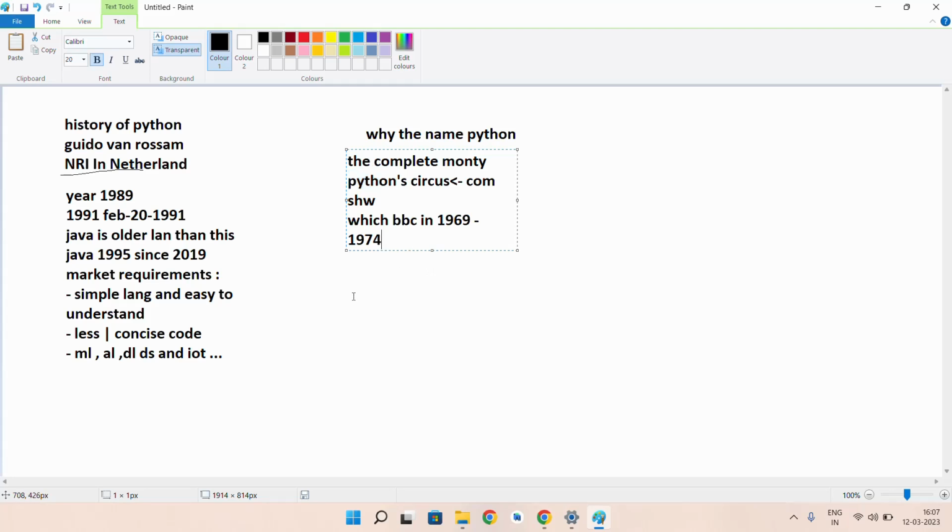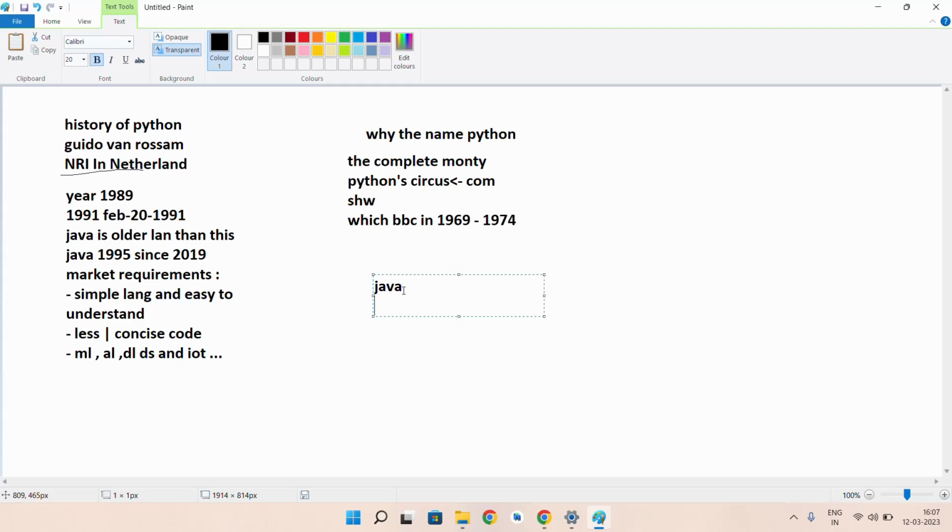Not only this, if you see Java, and even C, C++, Hadoop, and lots of stuff outside, for all of them there is a story behind choosing that particular name. Let's take 2 minutes. I'll just tell you why James Gosling, the founder of Java, chose Java as his programming language.